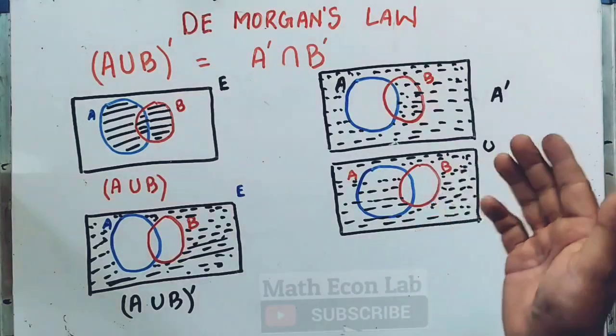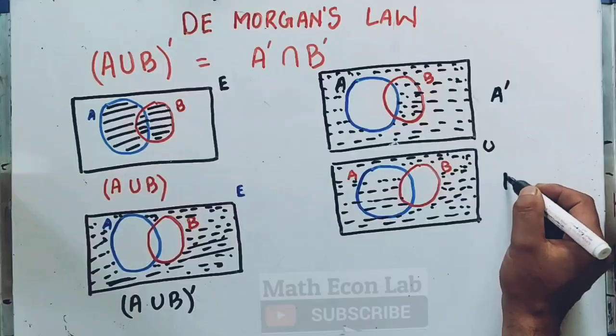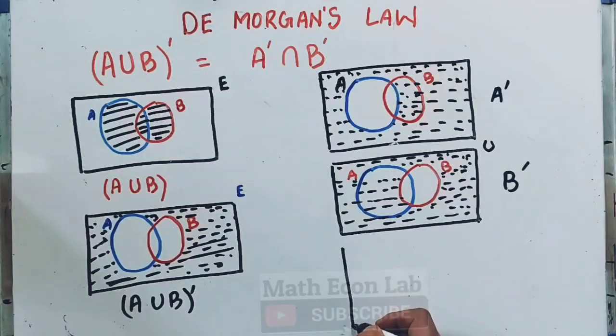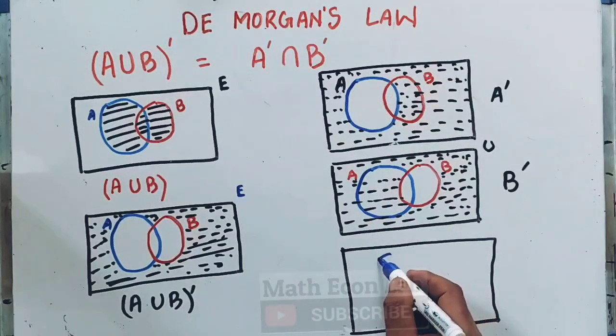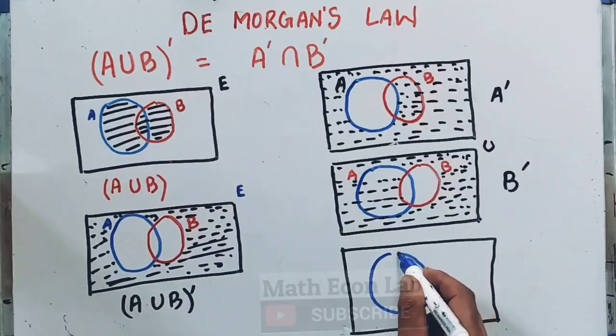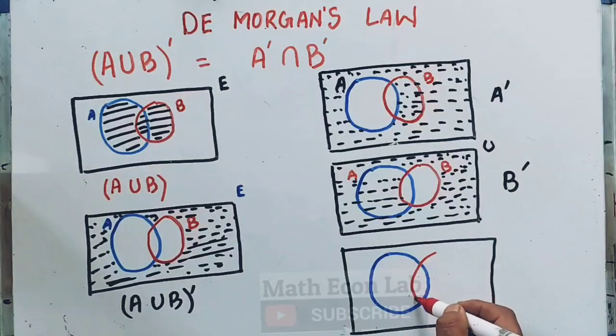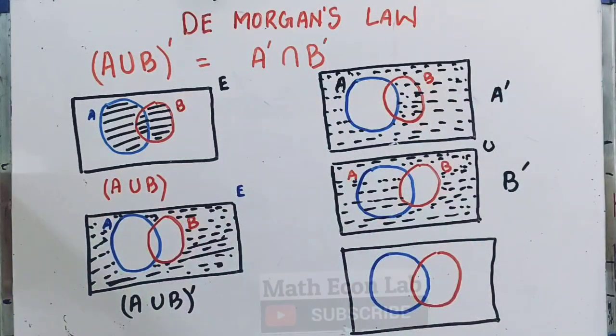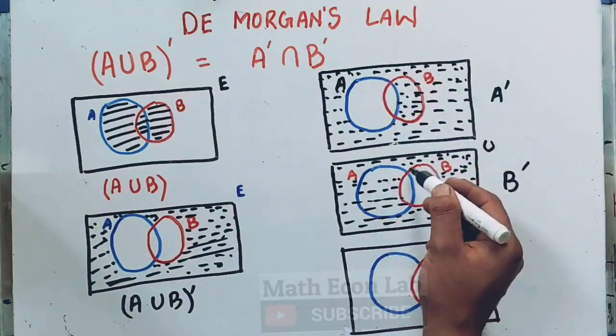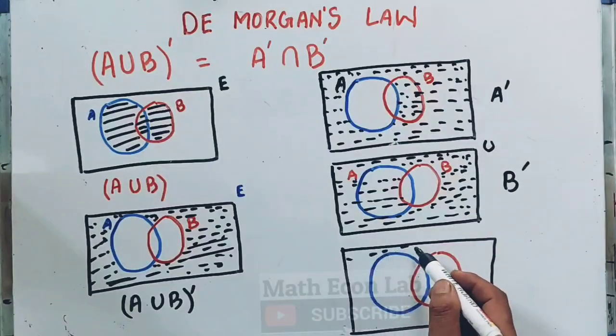Now, what will be A complement intersection B complement? Let us draw it here. Understand it properly. This is our A complement, then we have B complement. When we combine these figures, what will we get? This thing and this thing, so we will get this whole region.